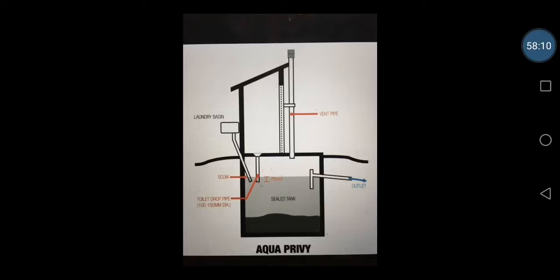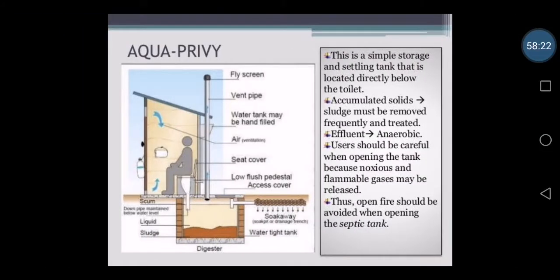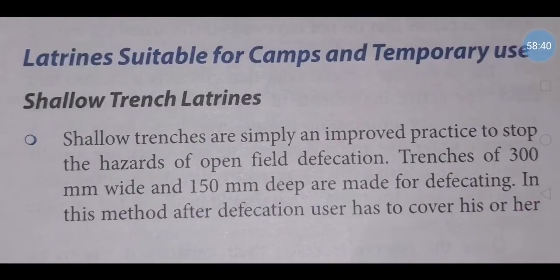So here it is somewhat the same as a septic tank, but as I have told, it is very small comparatively. It is just a small one here also, but the method they are using is the same in the aqua privy also. In order to give out the smell, we have an exit here. The fly screening is also given over there, the vent pipe is there, and all the other things are the same, but the only thing is the tank is very small in size. Every 6 years it needs cleaning.